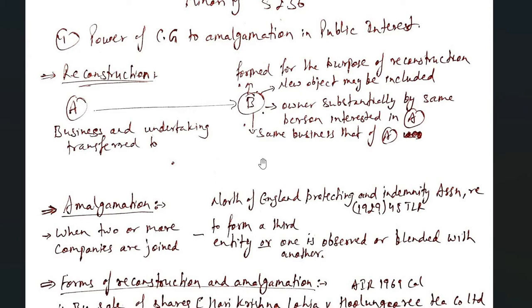Same business as that of A. So these may be situations. So what is happening? A company is now not A, but it is B company. An altogether new company is there. Either A may merge into B, or A is gone away now and B has come into the identity.